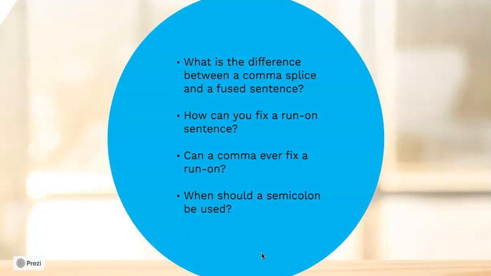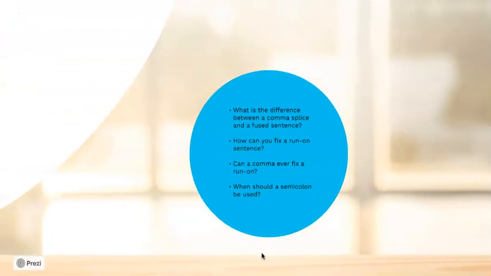Can a comma ever fix a run-on? Absolutely not. A comma will never fix a run-on. When should a semicolon be used? When the two sentences are very, very closely related. When the second sentence is essentially a continuation of the first, but both are complete sentences.